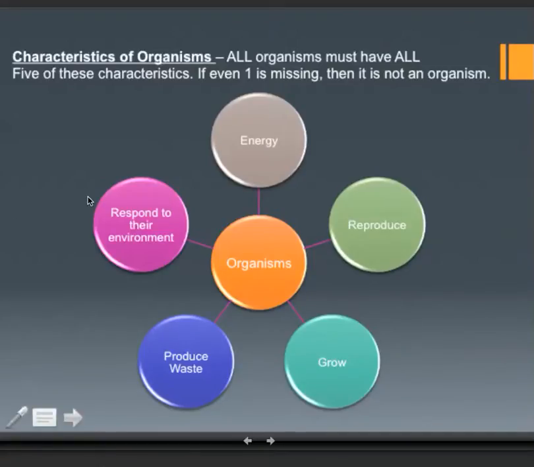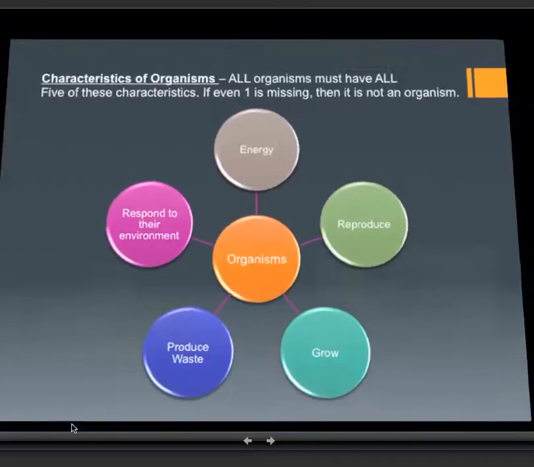Now remember, again, that in order for an organism to be considered alive, it must have all 5 characteristics. It needs energy to survive, it must reproduce, it must grow and change over time, it must produce waste, and it must be able to respond and adapt to changes in the environment.